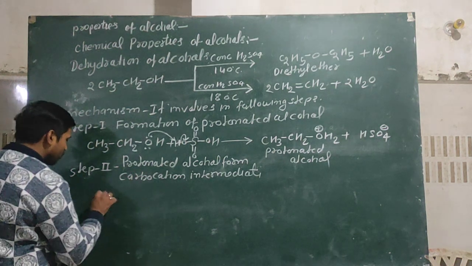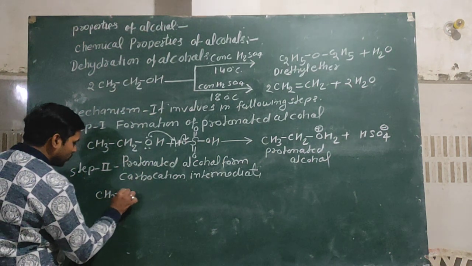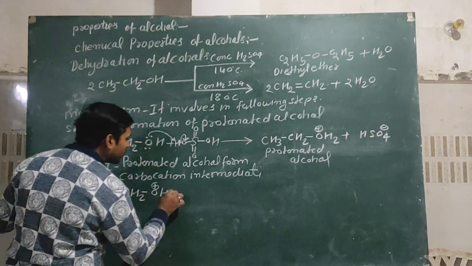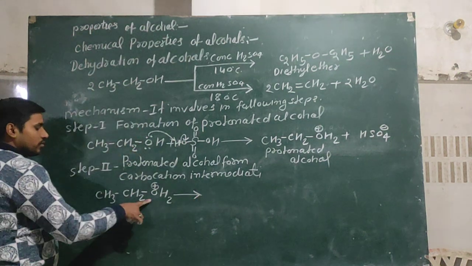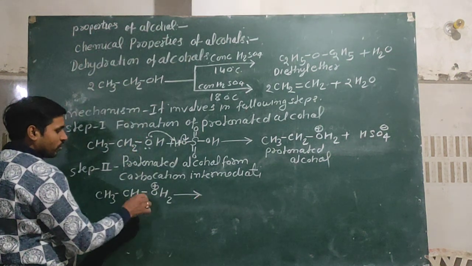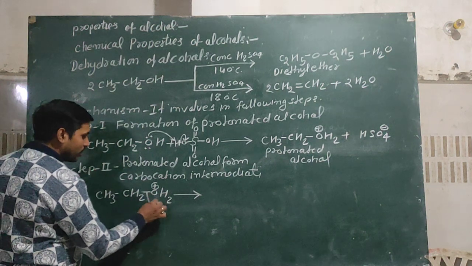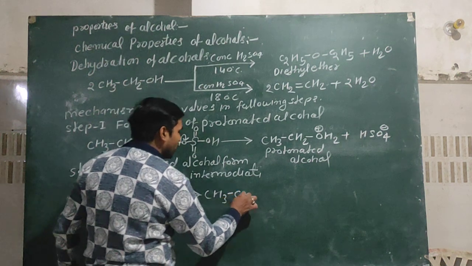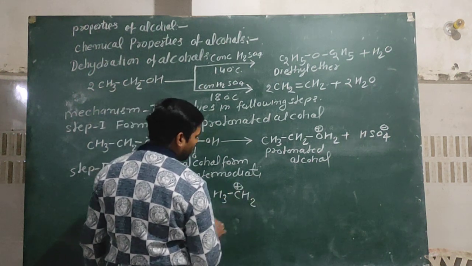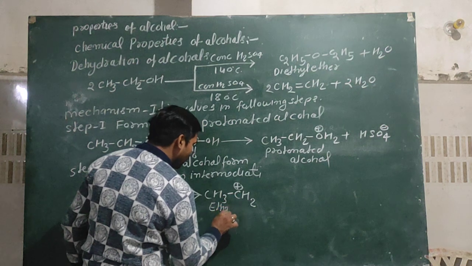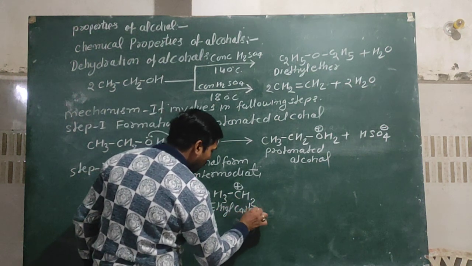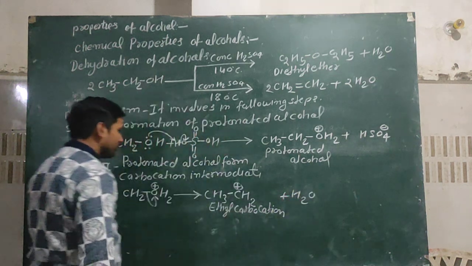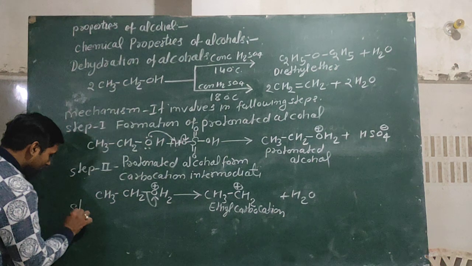In this situation, CH3CH2OH2 which is positive charge. In this protonated alcohol, the electronegativity of oxygen is greater than carbon, and easily it pulls the bond toward itself to form CH3CH2+ ethyl carbocation and removes H2O.